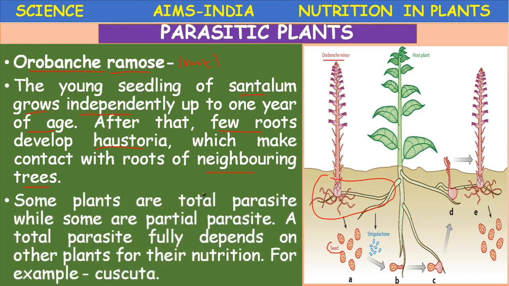Some plants are total parasites while some are partial parasites. A total parasite fully depends on other plants for their nutrition, for example, Cuscuta previously. Orobanche is a partial root parasite. Parasites are again divided into two types: root parasites and stem parasites. Orobanche is a root parasite. Cuscuta is a stem parasite.